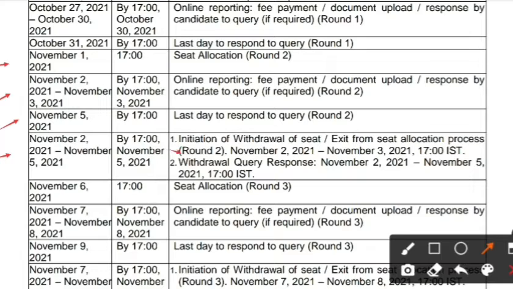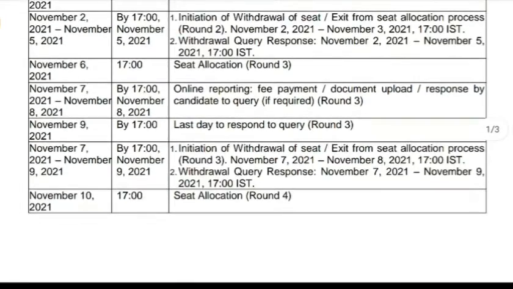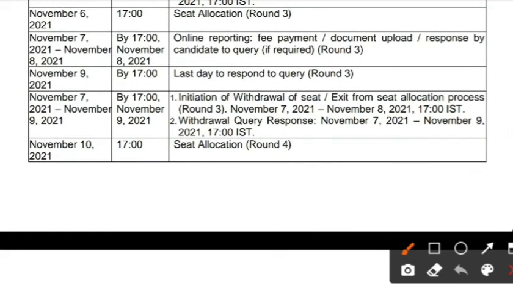Next, November 6 at 5 p.m., round 3 seat allotment will be released. Next, from November 7 to November 8 up to 5 p.m., fee payment, document upload, and responding to the query if required for round 3 should be done. That is, if you get a seat in round 3, you have to pay the fees and upload the necessary documents.